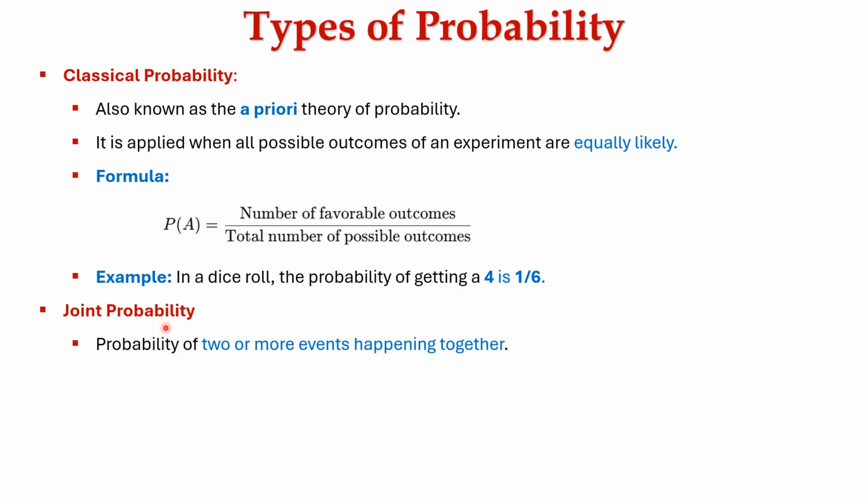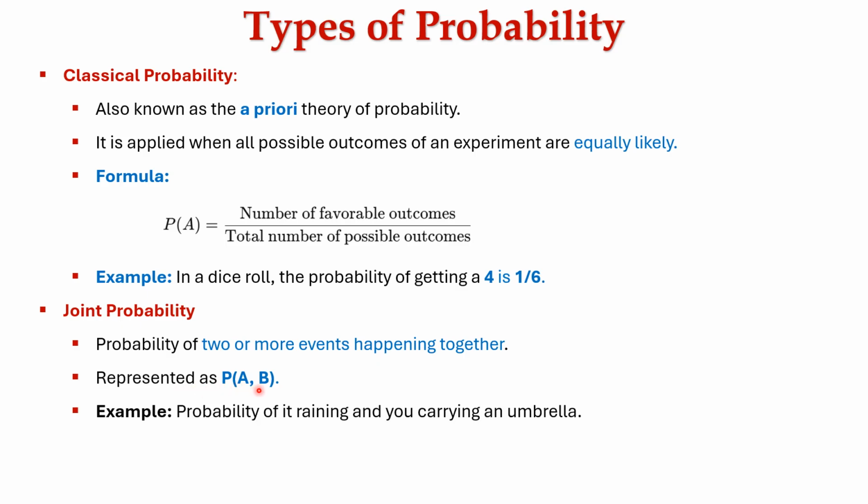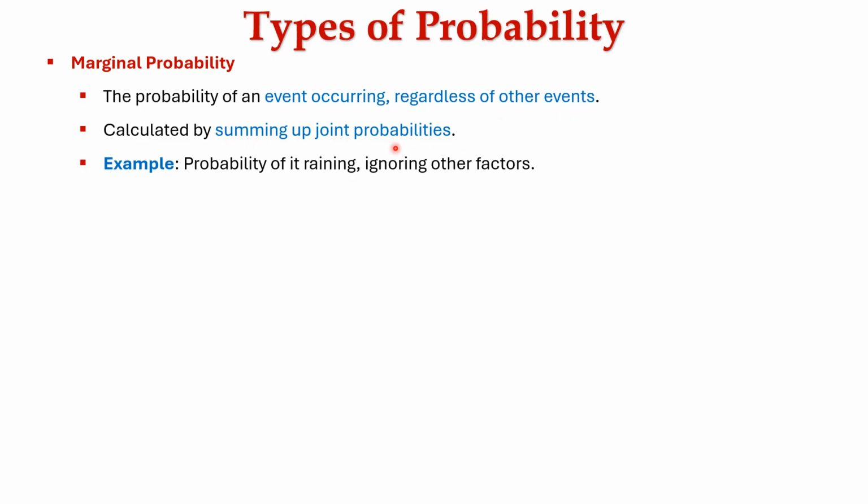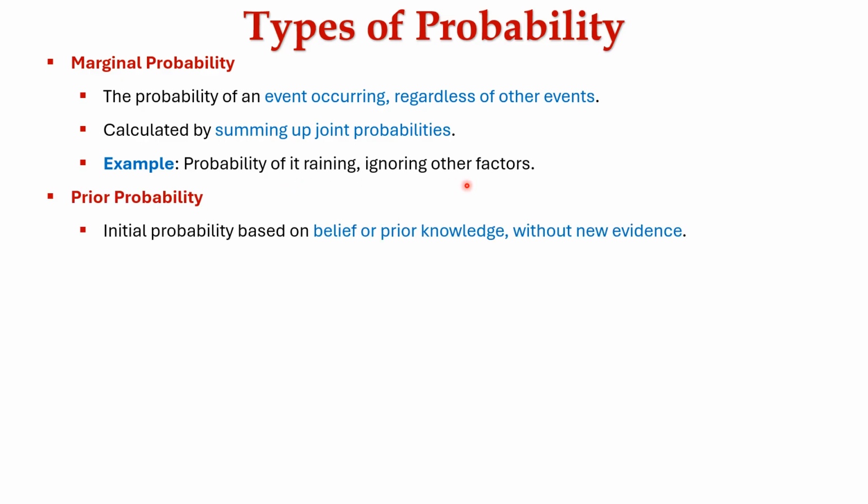Next, joint probability. Probability of two or more events happening together is called joint probability. It is represented as probability of A, B. Example, probability of it raining and you carrying an umbrella. Next, marginal probability. The probability of an event occurring regardless of other events is called marginal probability. It is calculated by summing up joint probabilities. Example, probability of it raining, ignoring other factors.